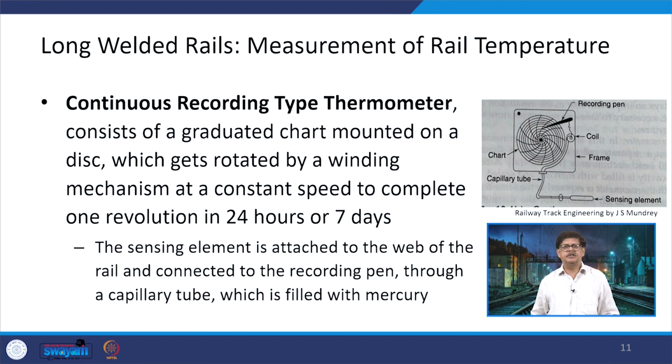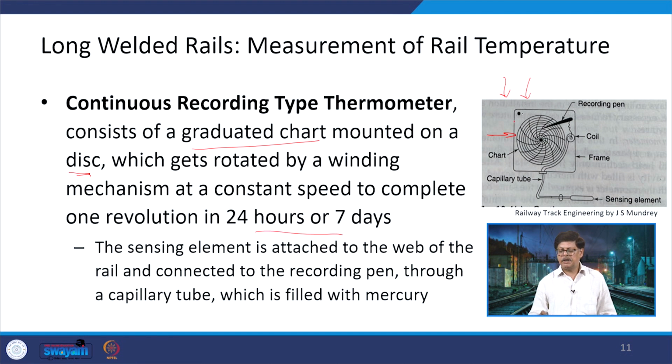The other one is a continuous recording type thermometer. It is being shown how this is done. So, let us understand what it is. It has a graduated chart. This is a graduated chart mounted on a disc which gets rotated by a winding mechanism at a constant speed to complete one revolution in 24 hours or 7 days. Any of the settings can be there.